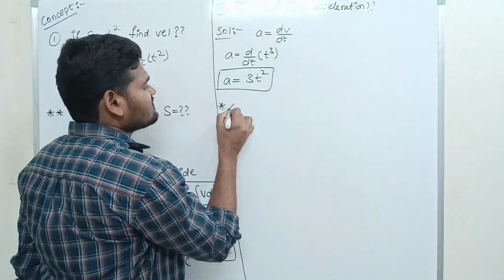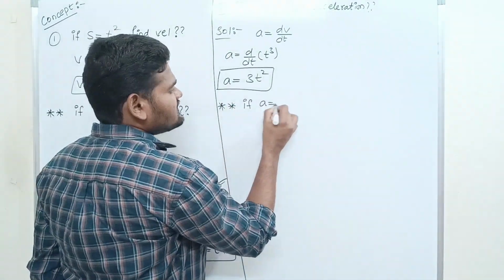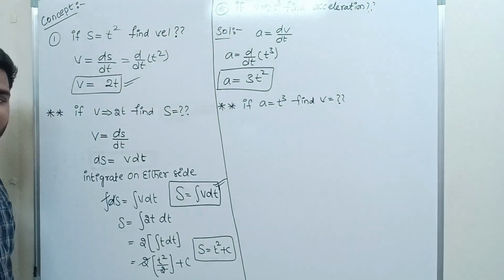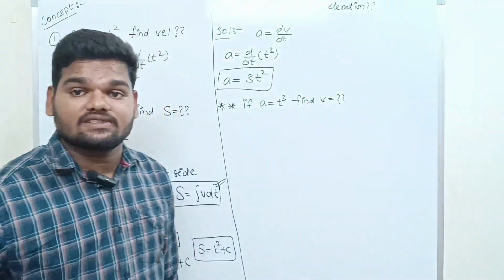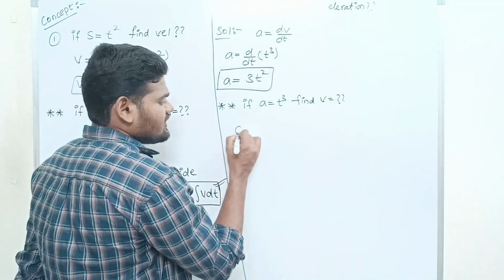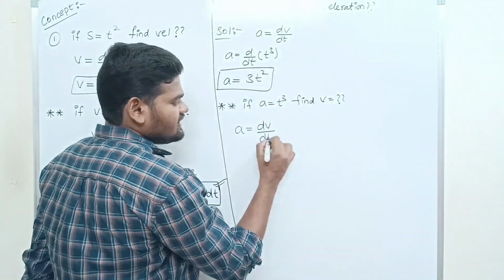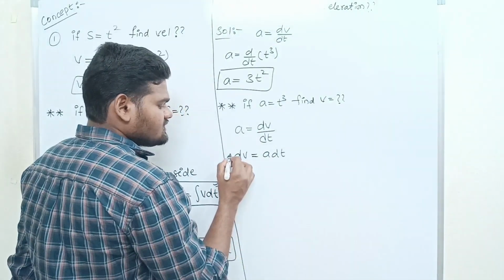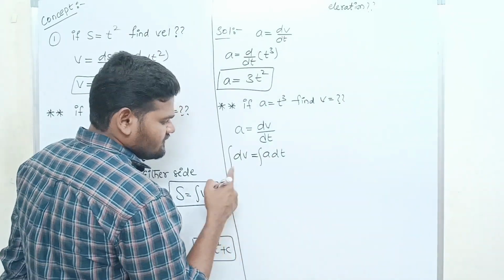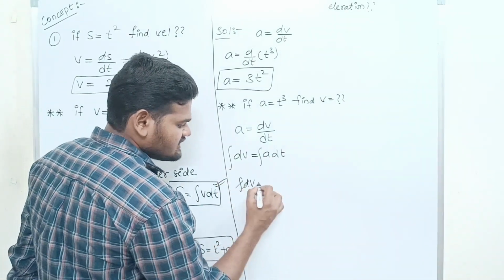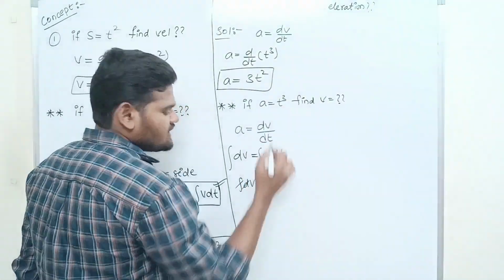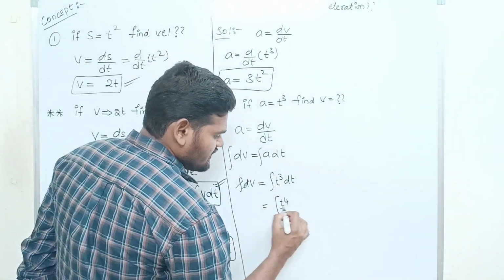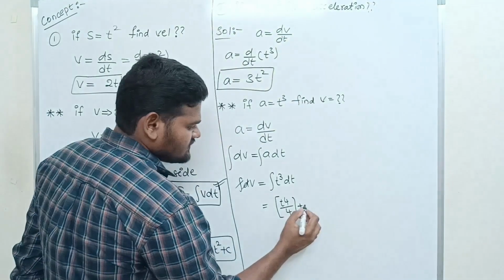Now, if acceleration is equal to t cube, find the velocity. How can we find it? Same equation. Acceleration is equal to dv by dt. We have to find velocity, so dv is equal to a into dt. Just integrate on either side. Integration and differentiation cancel out, so v is the integration of a, that is, integration of t cube dt. Integration of t cube gives t power 4 divided by 4 plus c.